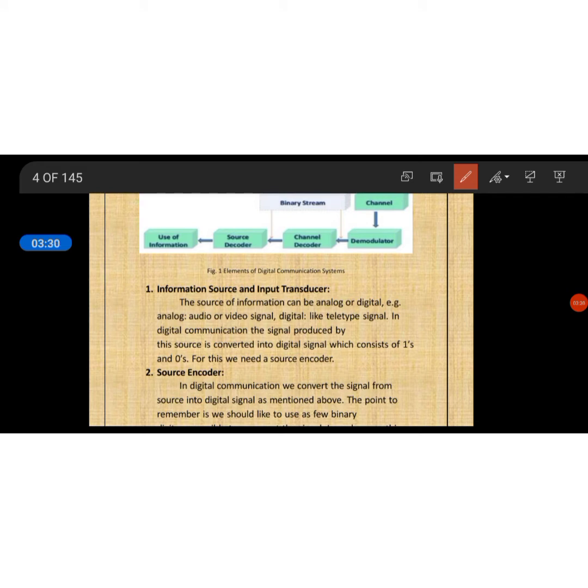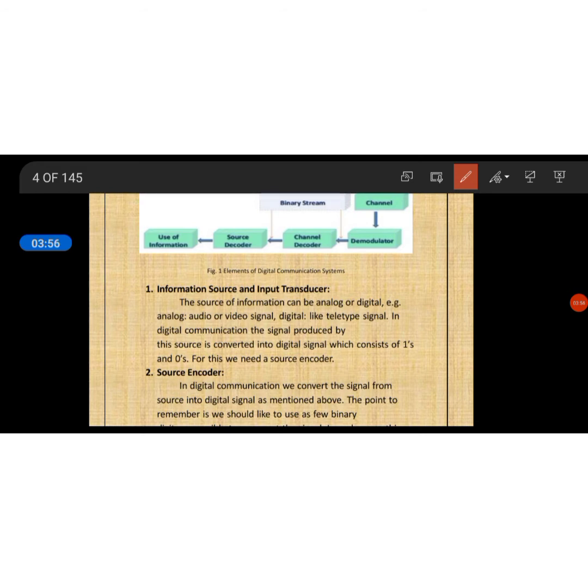Analog may be an audio signal, video signal or multimedia signal. Digital is like a teletype signal. In digital communication, the signal produced by the source is converted into a digital signal which consists of 1s and 0s. For this we need a source encoder. This is the very basic block of our digital communication systems.